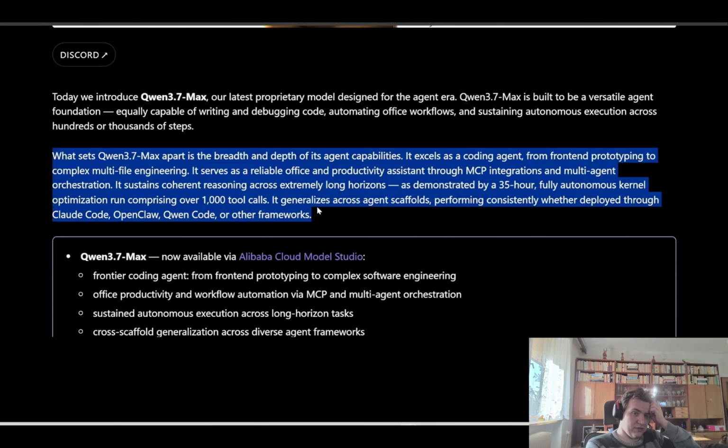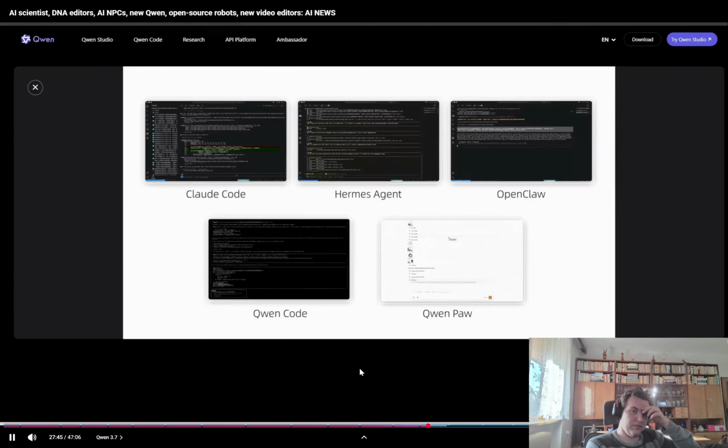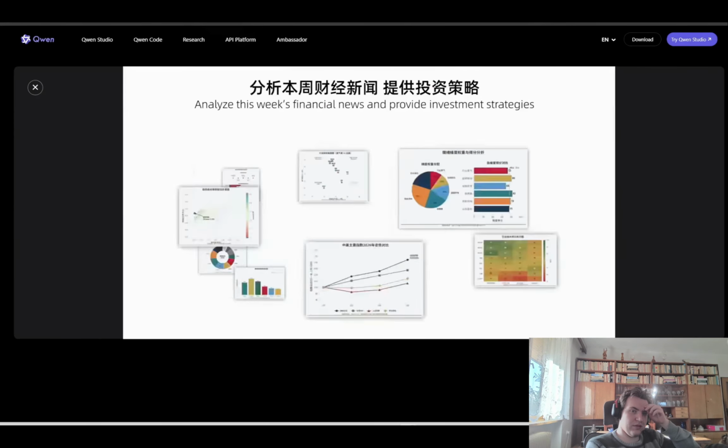The main idea is that the model isn't just designed to answer simple questions, but to actually help with multi-step work, especially for coding or agentic tasks, where the model needs to plan, check results, and keep iterating. This can be plugged into the most popular agent platforms like Claude Code or OpenClaw or Hermes.